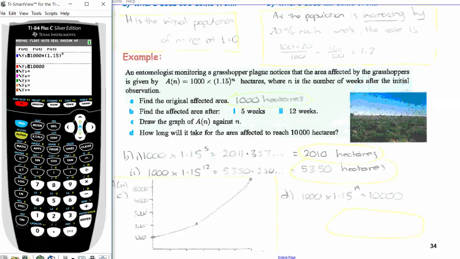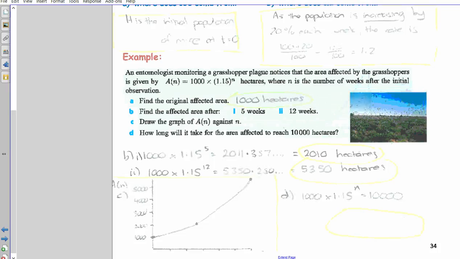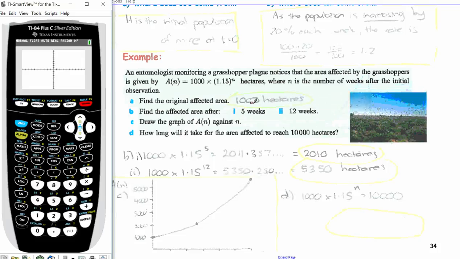So as I said, in your y1 you've got 1000 times 1.15 to the power of x, and in your y2 you've got what it's set equal to. Right, and then what we needed to do is to graph it. Remember, when we graph it, we can't actually see anything right now. The reason why you can't see it is because of this 10,000.